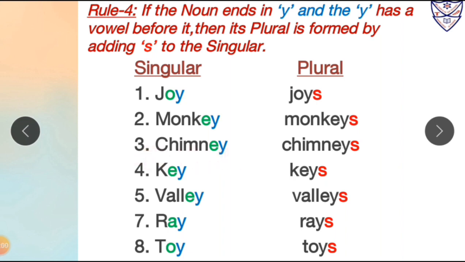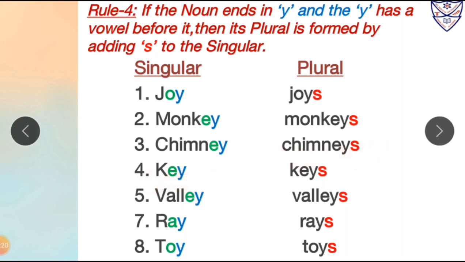Number 3, chimney. Over here the word chimney is ending with Y, and before Y there is a vowel, and that vowel is E. So after Y we will add S to make its plural form. So chimney is in singular form and its plural form will be chimneys.